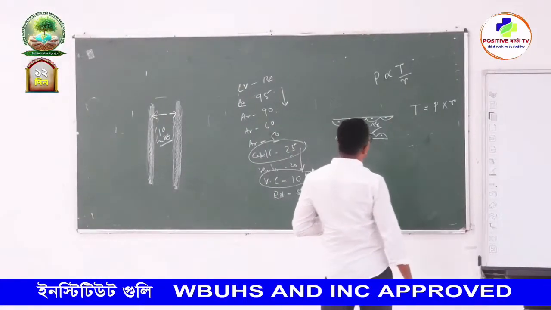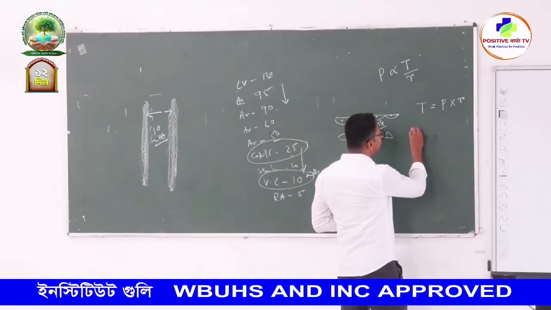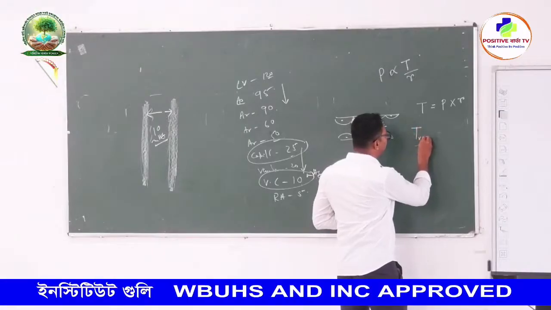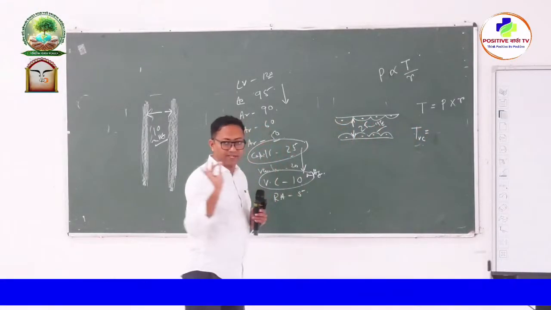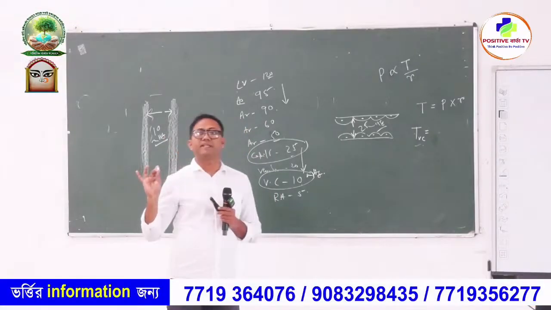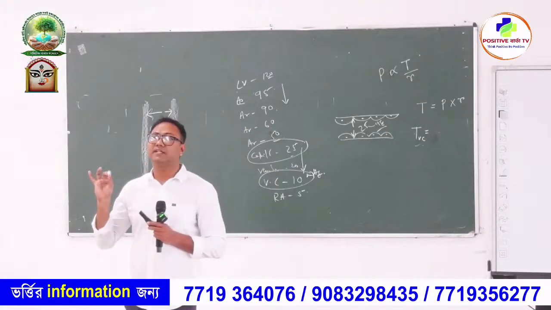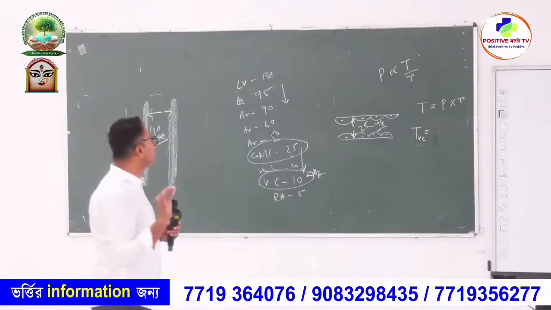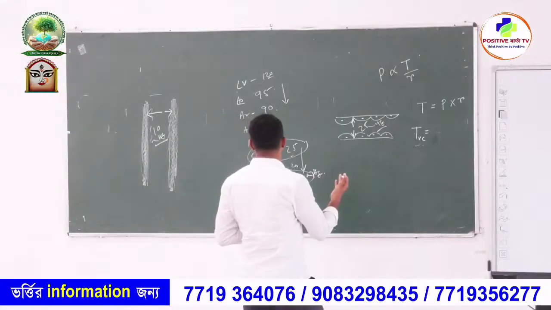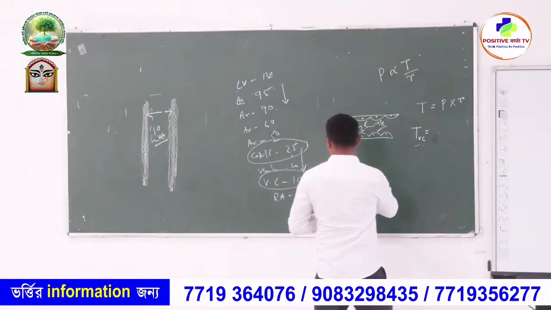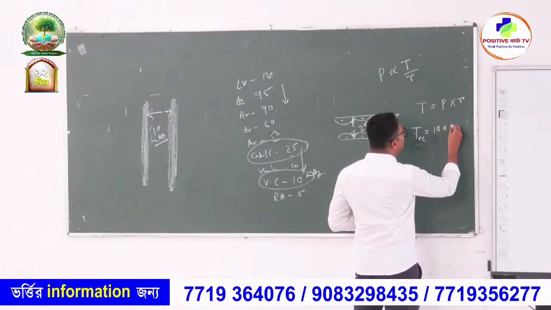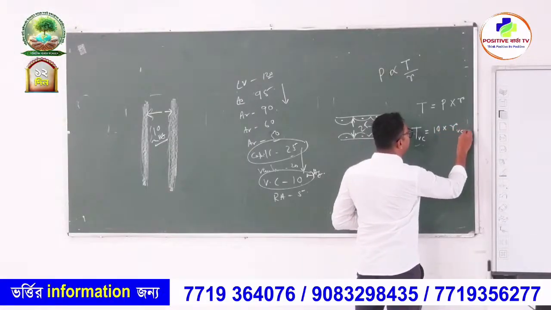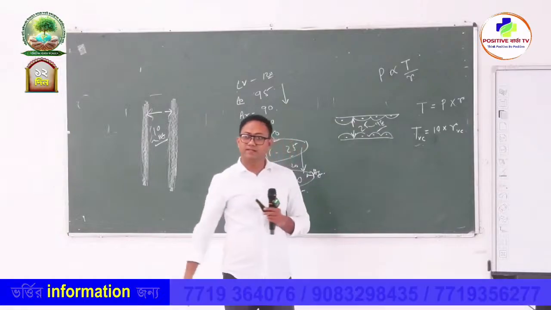Now, for the vena cava, T vena cava, that means the vena caval wall tension, is P into R: the vena caval pressure is 10 millimeters of mercury into R vena cava, right?